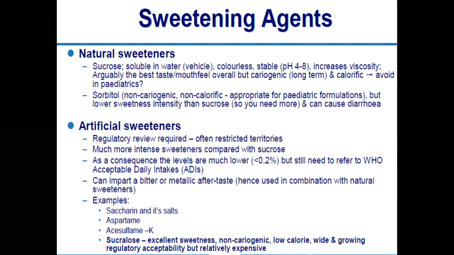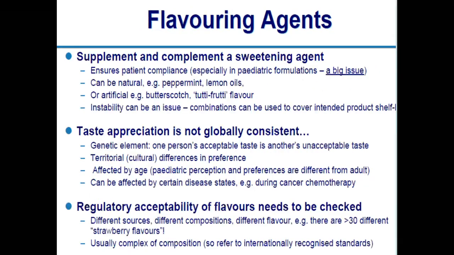To reduce that bitterness, we use sweetening agents. In this way, we can enhance the palatability of a bitter drug. There are many sweetening agents, like sugar, sucrose, glucose, mannitol, and aspartame.